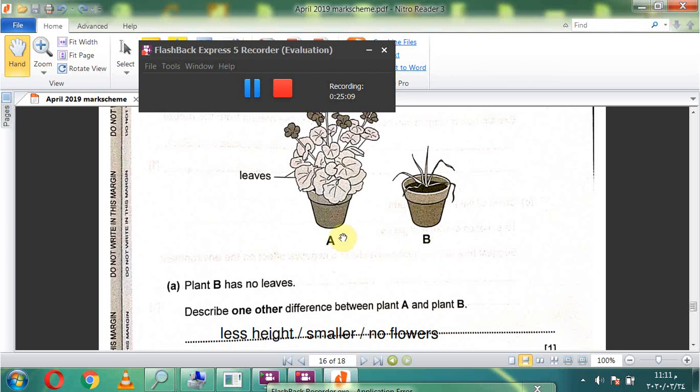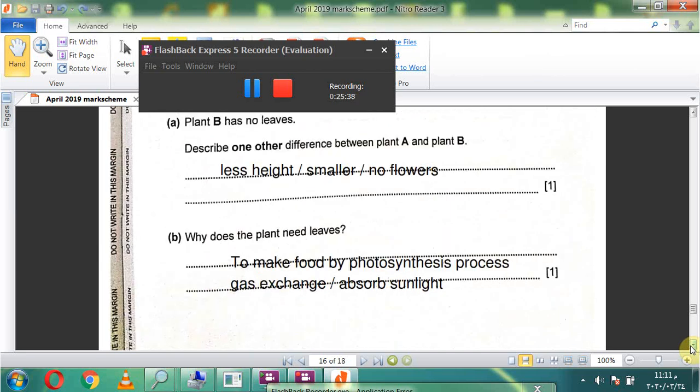Plant B has less height than A, it is smaller than A, and has no flowers, but A has flowers. B. Why does the plant need leaves? To make food by the photosynthesis process and gas exchange, or to absorb sunlight.